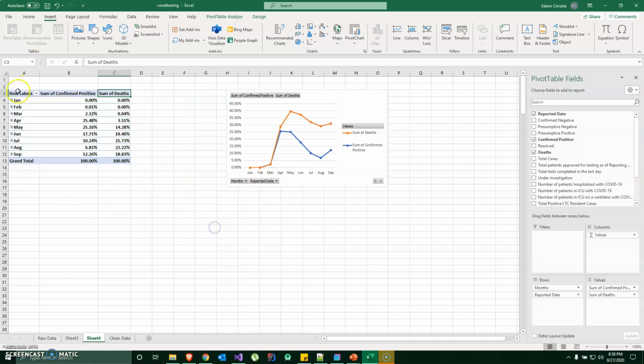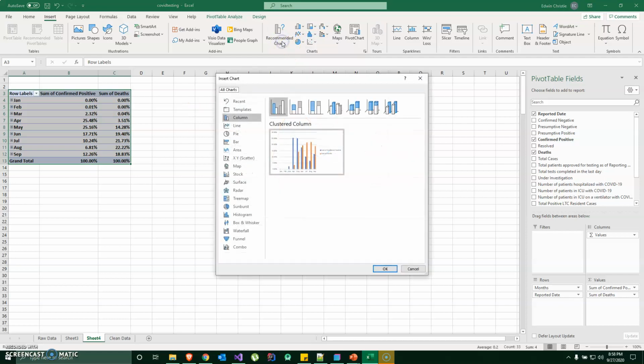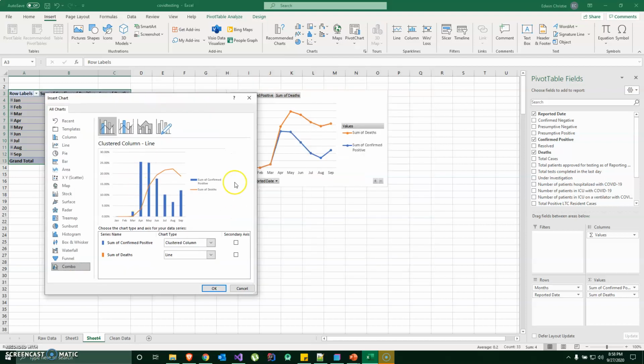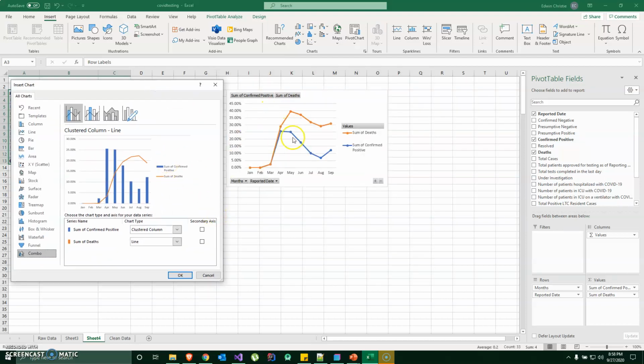To create my chart, I did click on all this, selected the whole information, the whole pivot table, and clicked on chart. You could usually click on recommended charts and see what you get. I selected combo, and then I did a small alteration here and there. This is not what I actually selected. It was different. I did select all the data to be in lines.